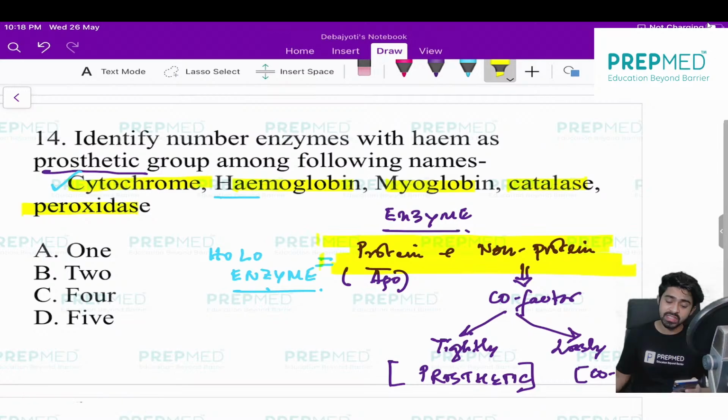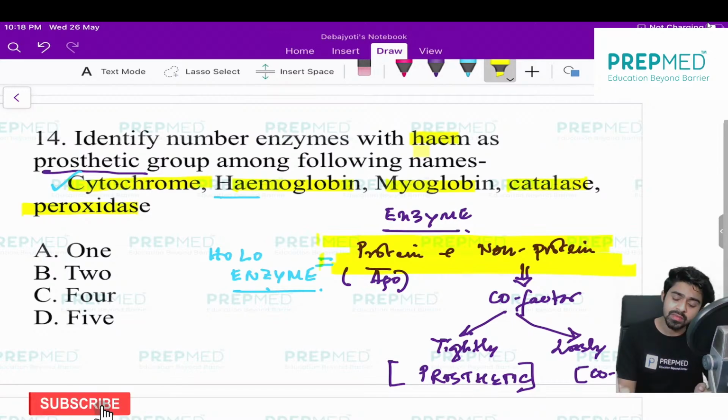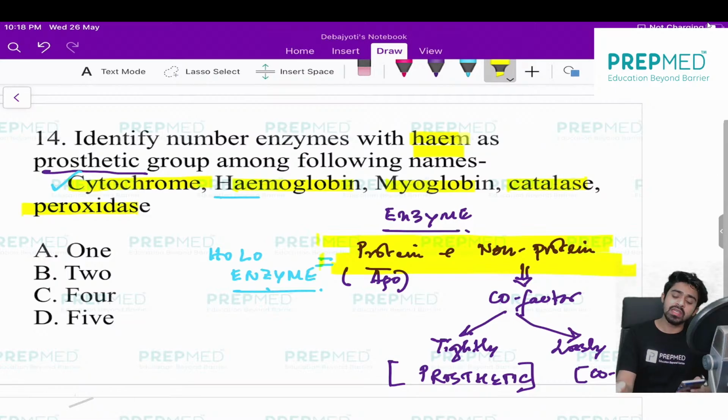This is an NCERT based question. Always remember, heme is a porphyrin compound which is synthesized from the succinyl CoA of the Krebs cycle with the addition of glycine. Once the heme is synthesized, it can be a part of all these compounds which are mentioned.